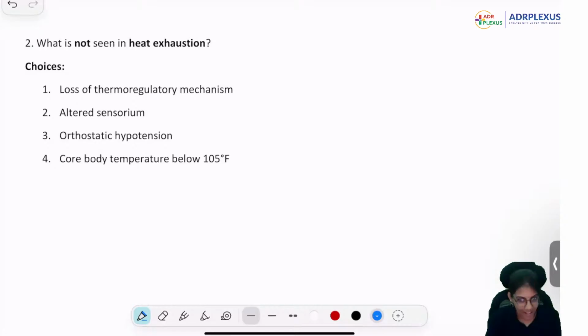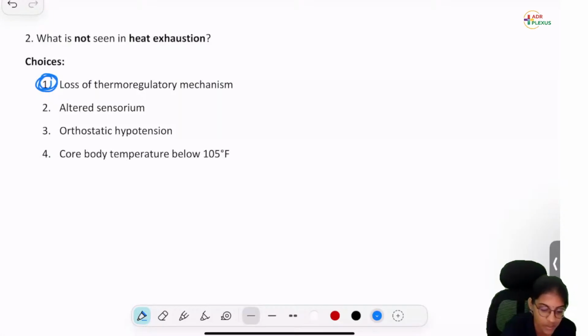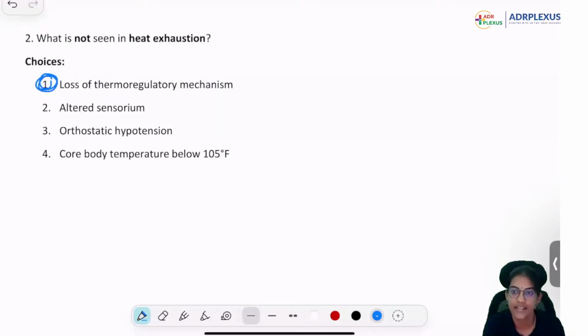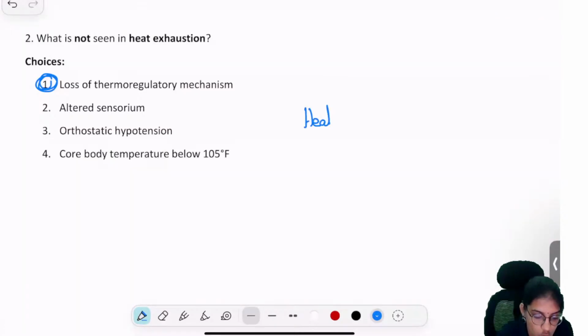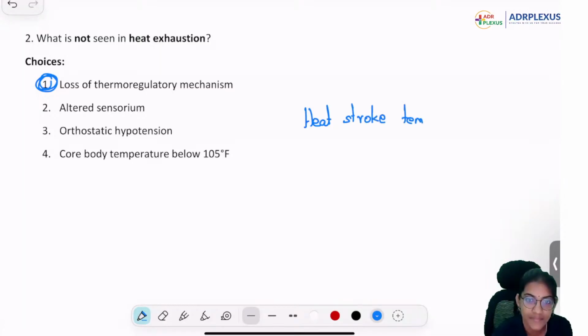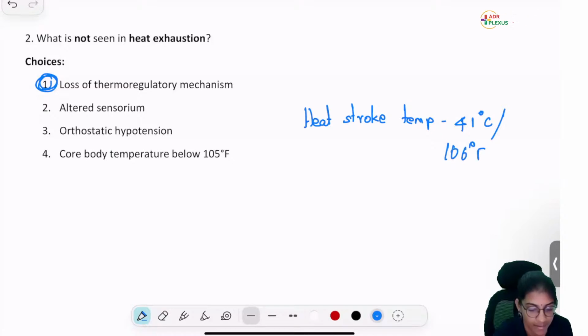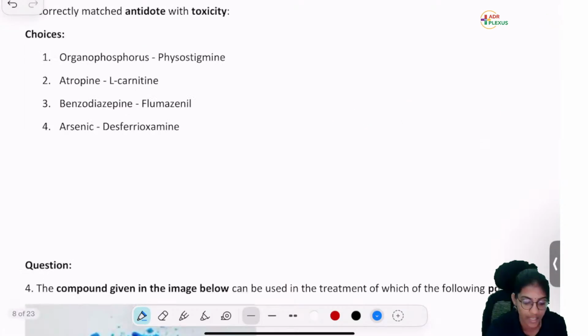Very good. Loss of thermoregulatory function. Can you tell me the temperature in Fahrenheit and in Celsius? What is the temperature to call it heat stroke? Heat stroke temperature? Yes, it is 41 degrees Celsius or 106 degrees Fahrenheit. Okay, 41 degrees or 106 degrees Fahrenheit. Okay, very good. Next one, correctly matched antidote.